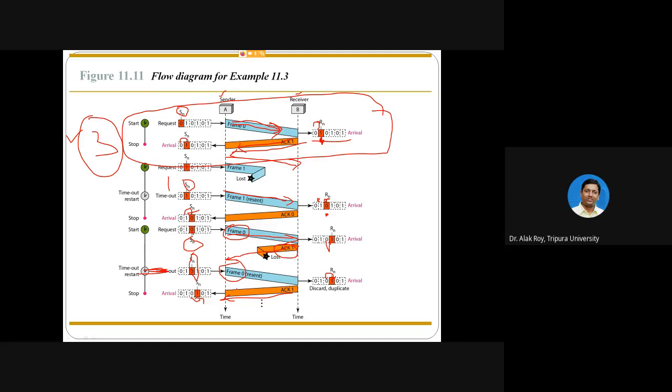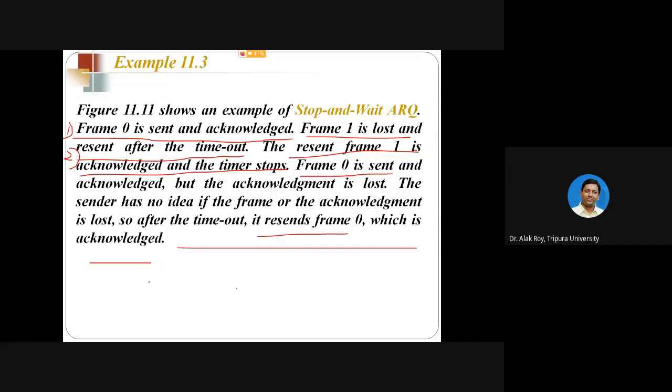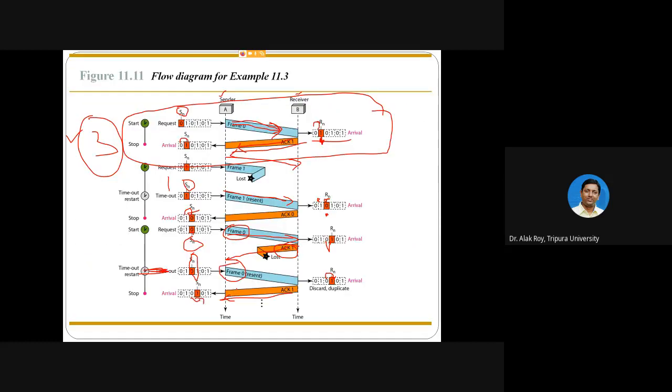In the same way, at the receiver side, if a frame is received successfully, the pointer RN moves one position from left to right, and the receiver replies with its ACK and the frame number. That is the simple rule for stop and wait ARQ. This figure is stop and wait ARQ.